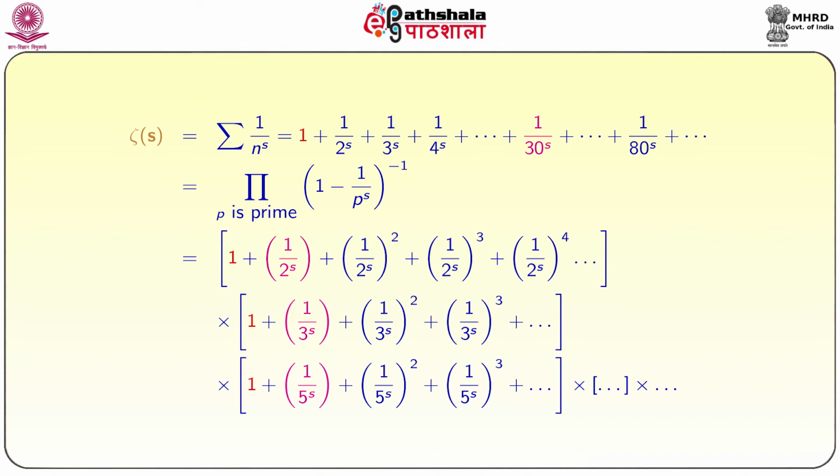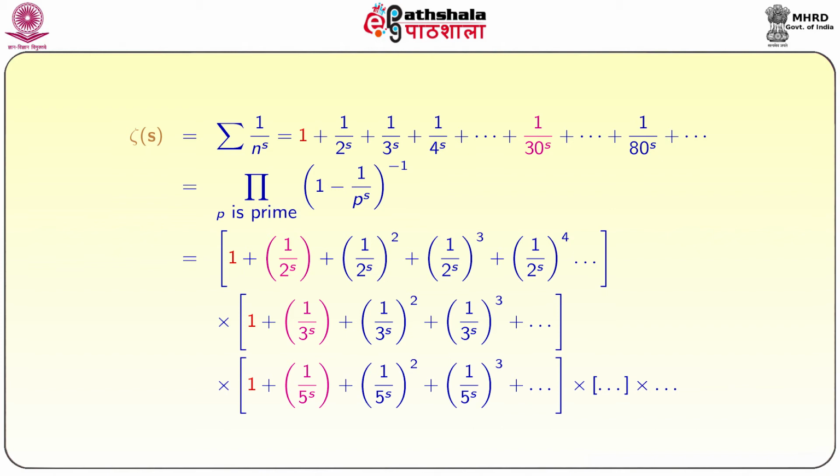So, how to show these two are equal? We are not showing it, but we are just observing a few things. If I take 1 in the summation 1 by n power s, 1 can be obtained by multiplying 1 into 1 into 1 and so on, taking the first term from each sum.